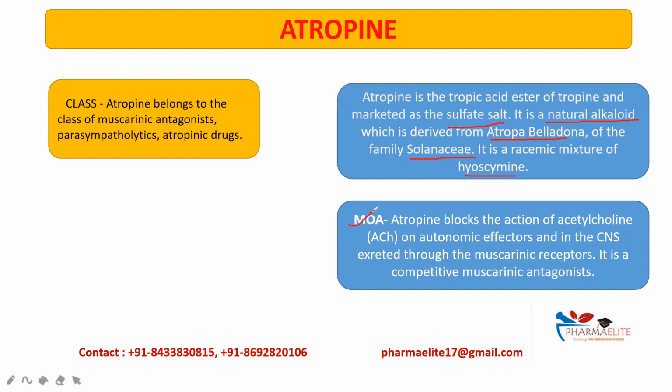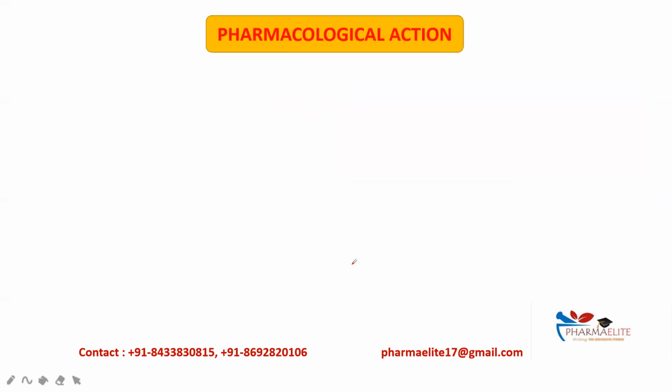Next point, the mechanism of action. Atropine blocks the action of acetylcholine on the autonomic effectors and in the central nervous system exerted through the muscarinic receptors, and it is a competitive antagonist. This line is very important. Structure of atropine. Now let's get started with the pharmacological actions.